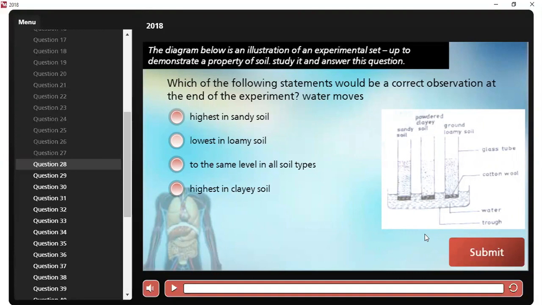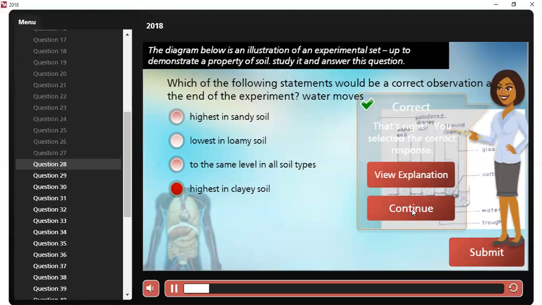It is going to be the last one, which is the highest clay soil, which means that capillarity increases with the narrowness of a tube. So here we go.